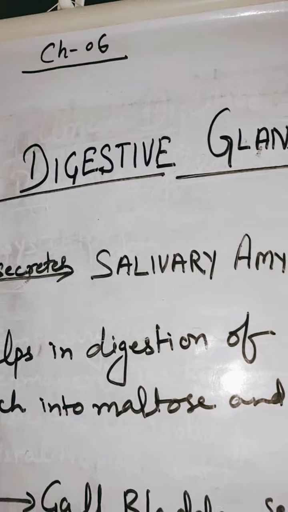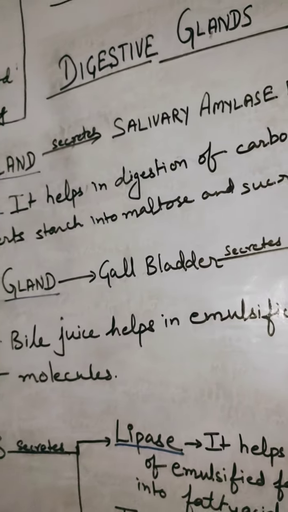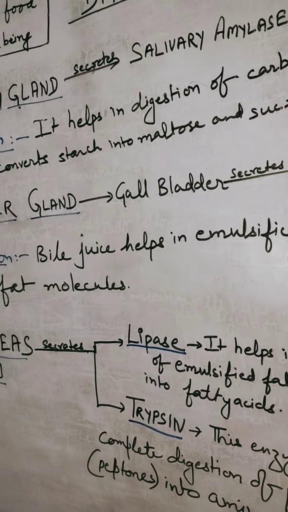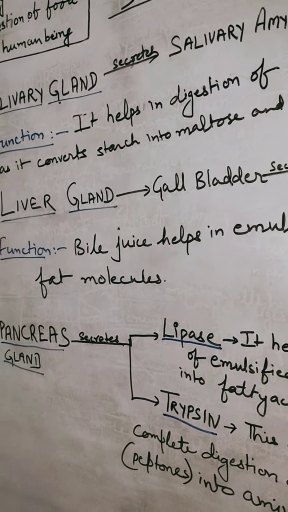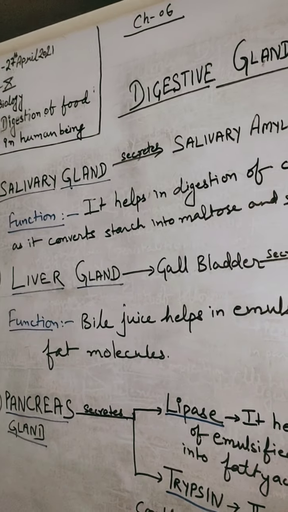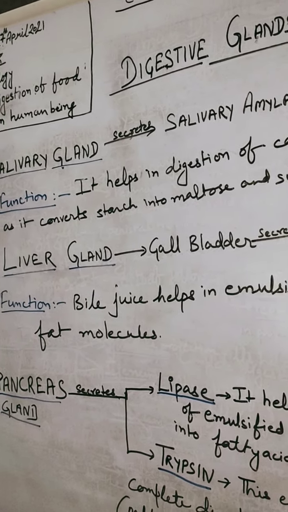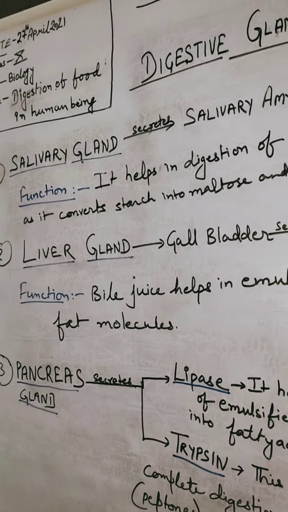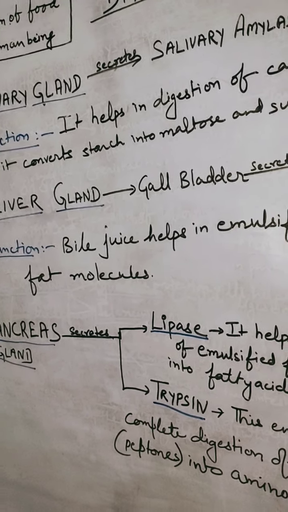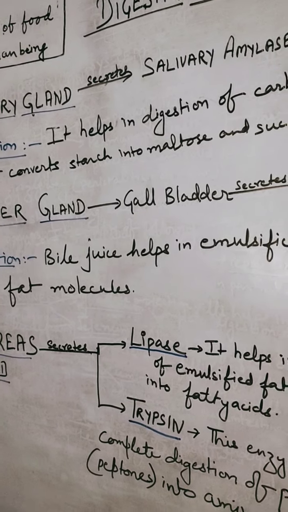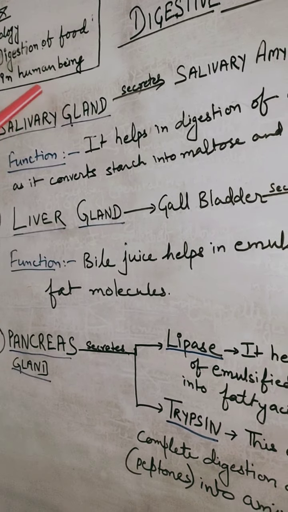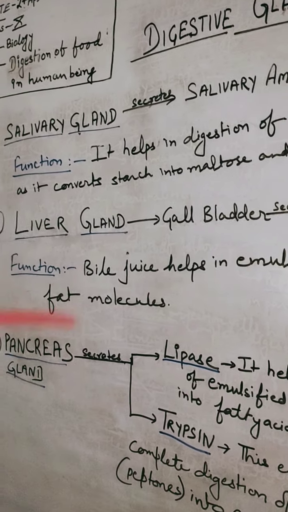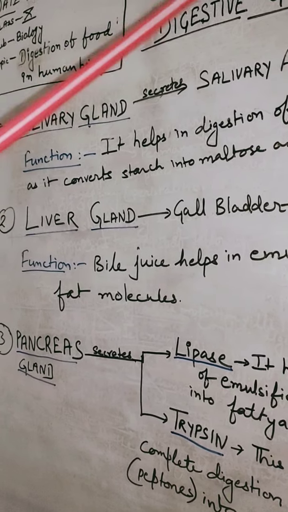Now students, you have observed in today's class the various digestive organs and digestive glands which help in digestion, and how digestion of food occurs in human beings. This is all about nutrition in human beings.